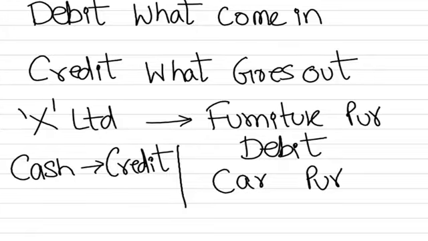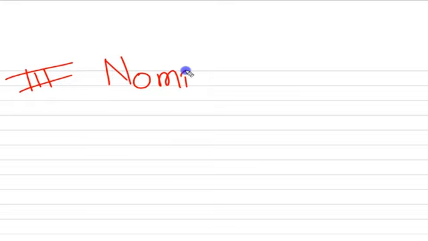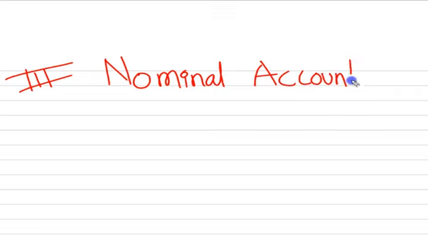Alright, and likewise we come to the next category of account, that is nominal account. So the third type of account we are dealing with is nominal account.